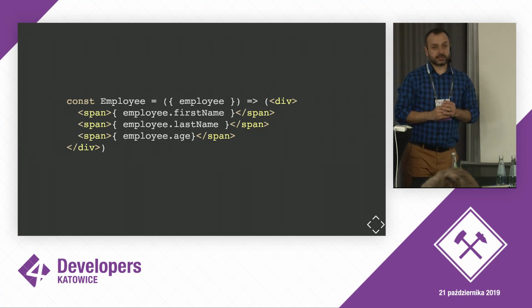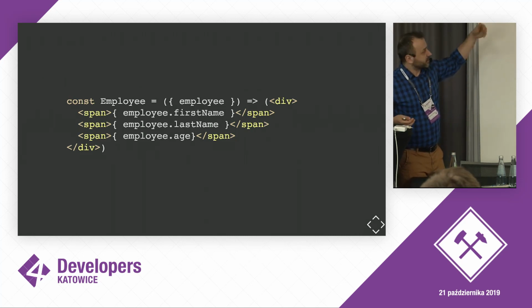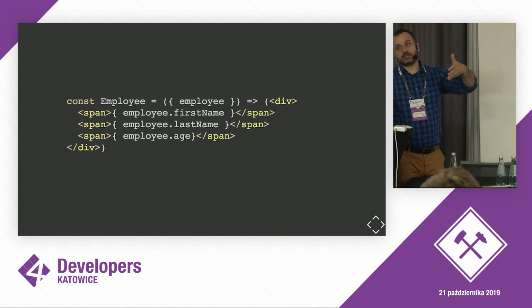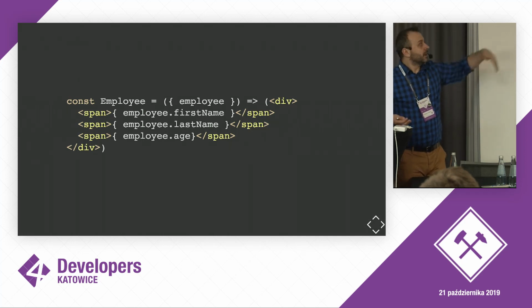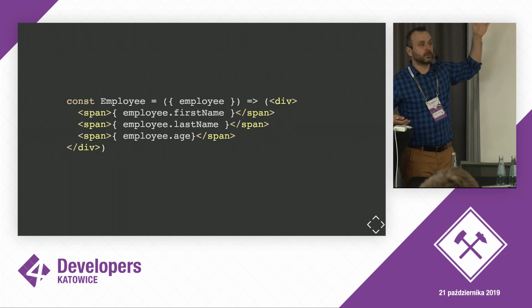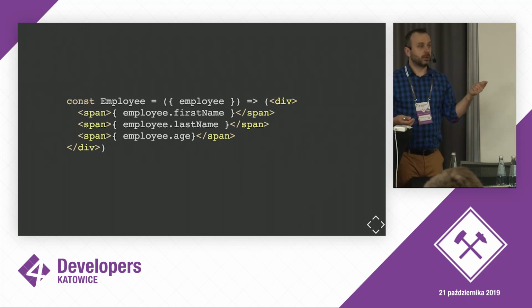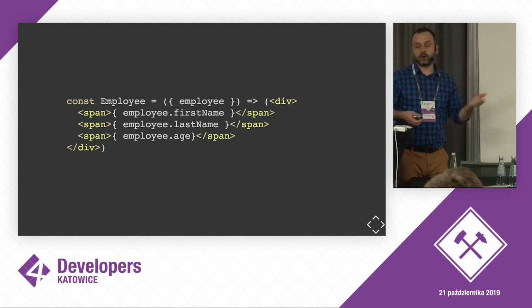And as a consequence, the heart of React is maintaining this virtual structure. This virtual structure, in order to make it convenient for us developers, needs to be a declaration. It's not an instruction, it's a declaration. So we define what the view basically is. Thanks to it, we never make a decision when to change something. We never make a decision which pieces of DOM to update. React will do it always for us.